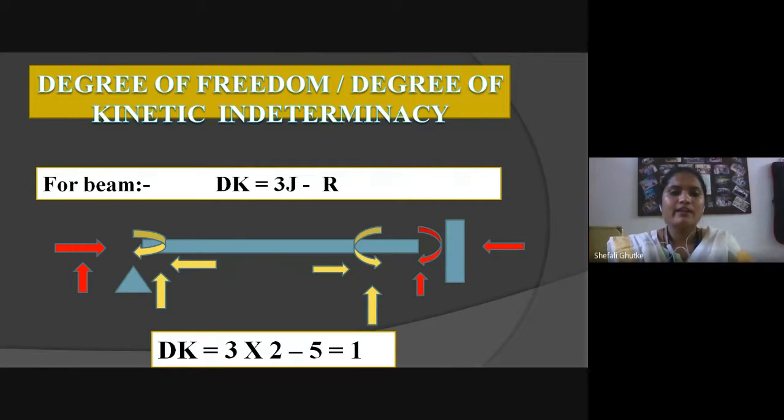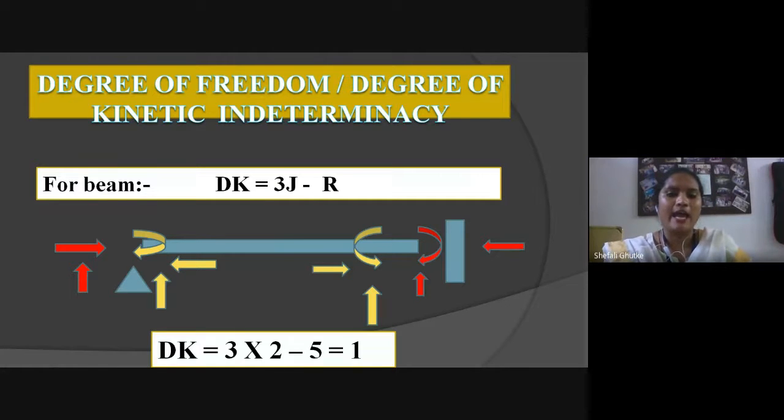But in hinge support, there will be only 2 reactions: reaction in upward direction and reaction in horizontal direction. In hinge support, there is no reaction about any movement.